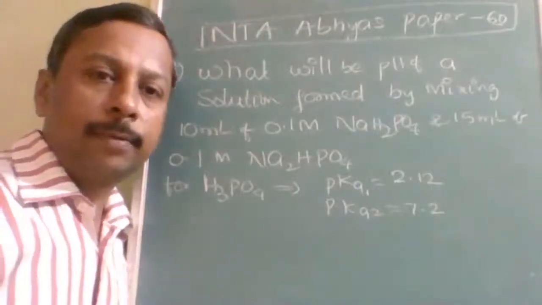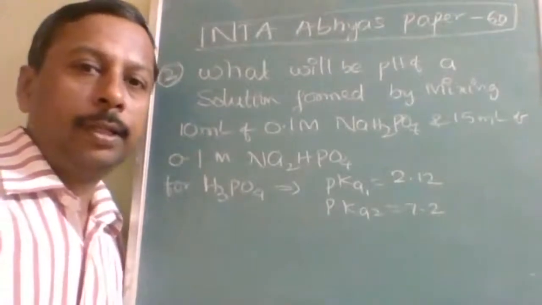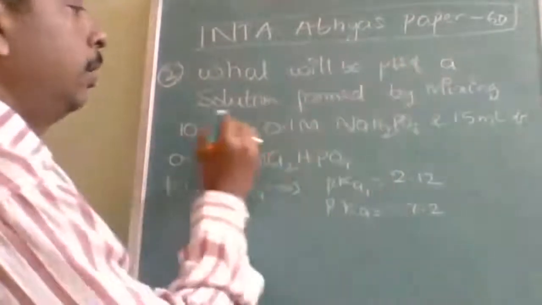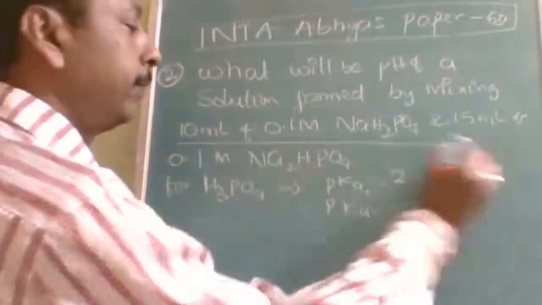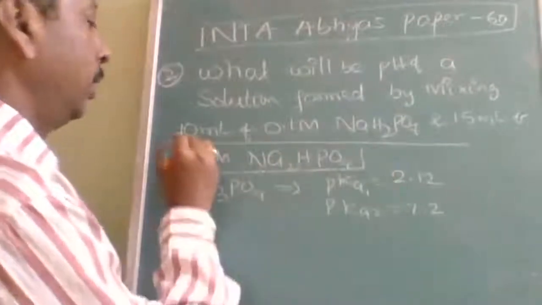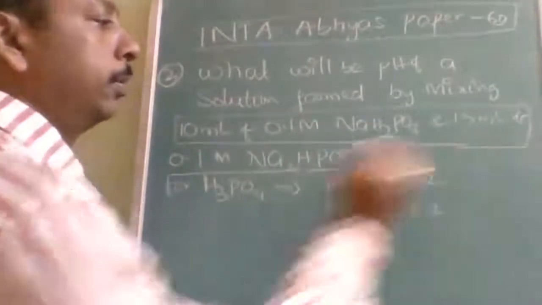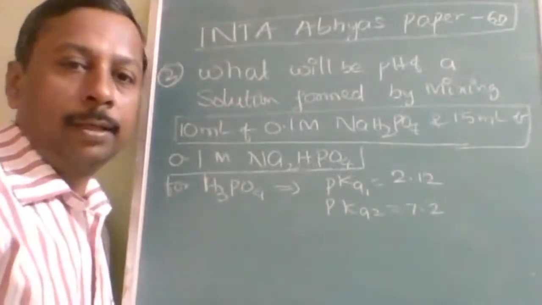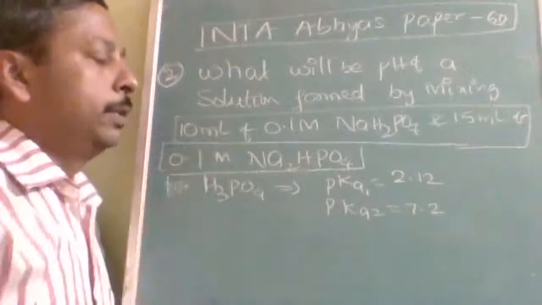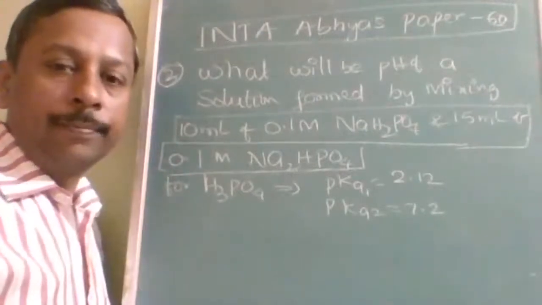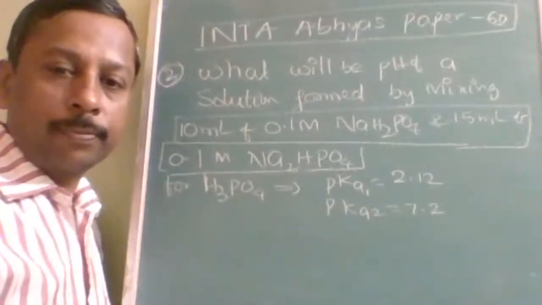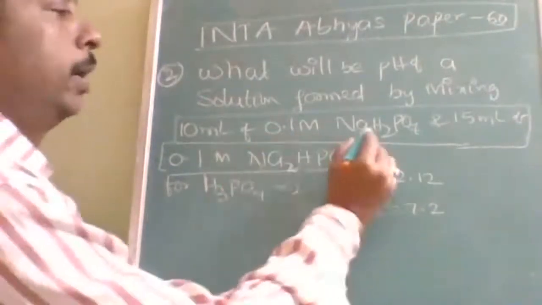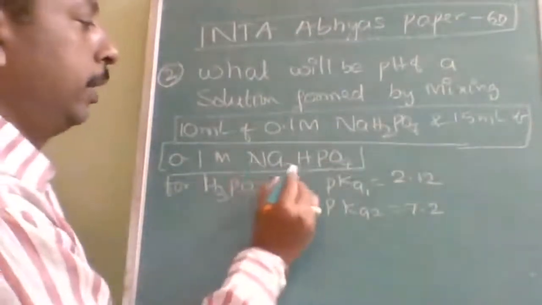Next question is from buffer solutions. In this question, we have to find out the pH of the solution formed by mixing. See here, nowhere is the buffer formula or the word buffer used, but we have to identify what type of salt it is. Here, 0.1 molarity NaH2PO4 is mixed with Na2HPO4.